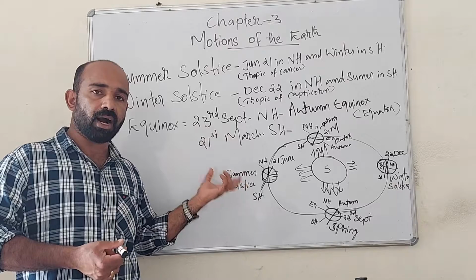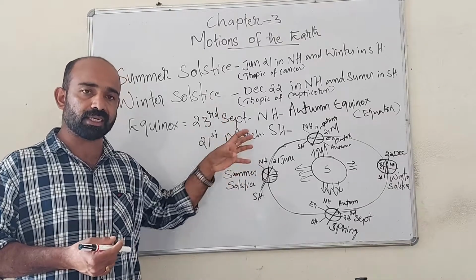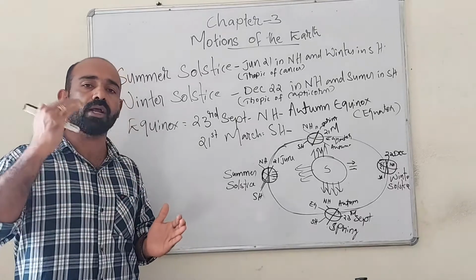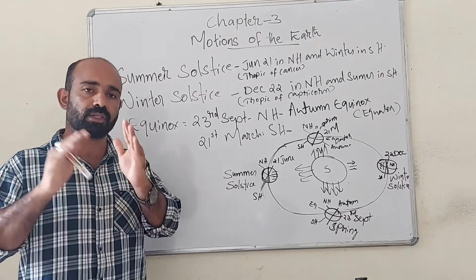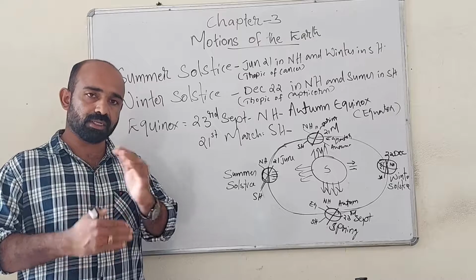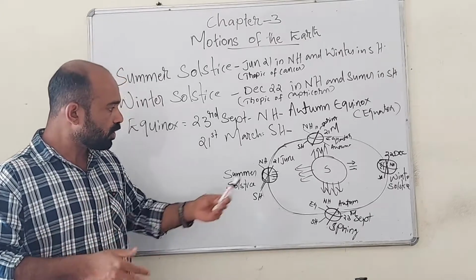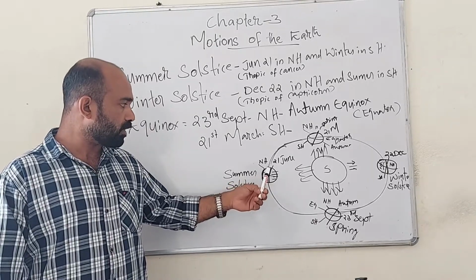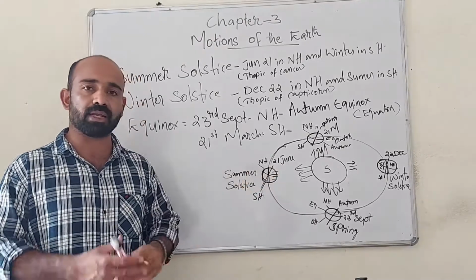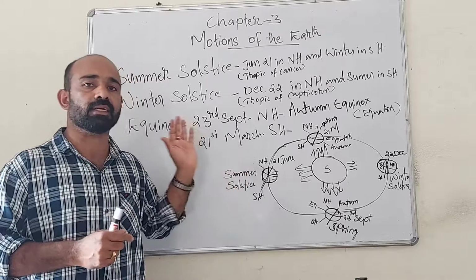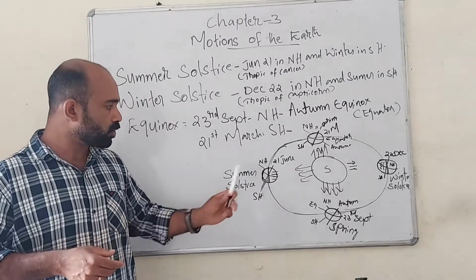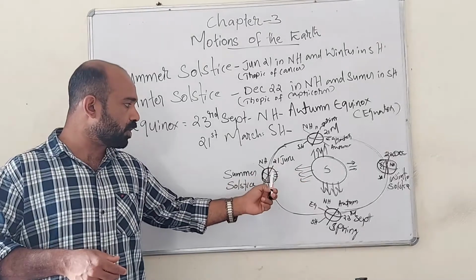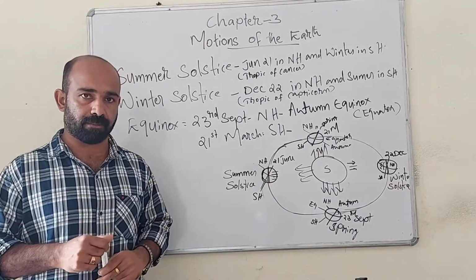So when the Arctic Circle and North Pole region receive continuous daylight, the Antarctic Circle and South Pole will have continuous night for the period of 6 months. This same will be repeated also. So during summer season, especially June 21 is the longest day and shortest night in the northern hemisphere, because on this particular day maximum light and heat will fall over the Tropic of Cancer.